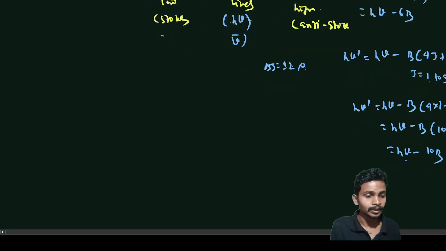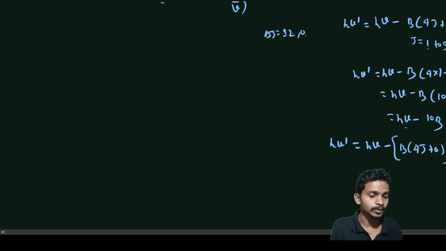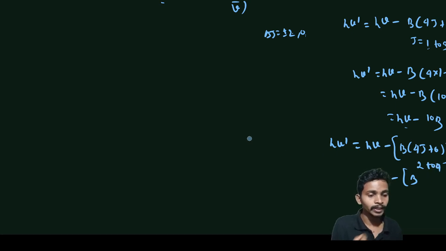Similarly, for other peaks, if we want to get them, again we will do h nu minus B, 4J plus 6. Now for J going from 1 to 3, or 2 to 4, the selection rule delta J has to be either plus 2 or minus 2.